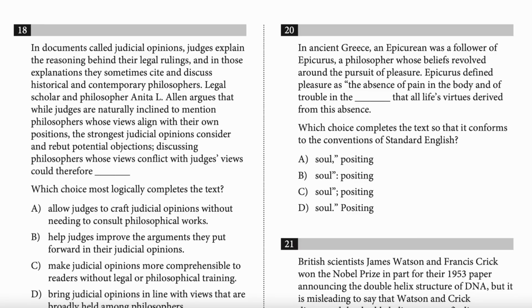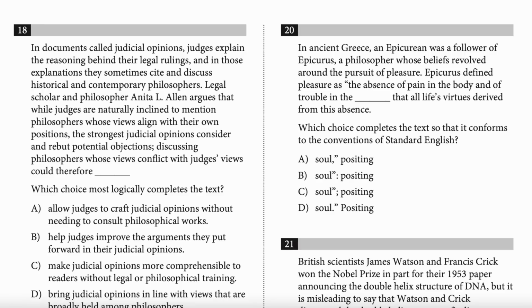When do we use a colon? When you're describing a list, like after a list or something. Yeah, it could be a list, but it could also be an explanation or description of something. Now, if we have an explanation or description of the absence of pain in the body and trouble in the soul, then we're good. Is this an explanation or description of that? No, it is not. So we can't use the colon there. Does that make some sense? Yes. Okay, that's easy to get rid of.